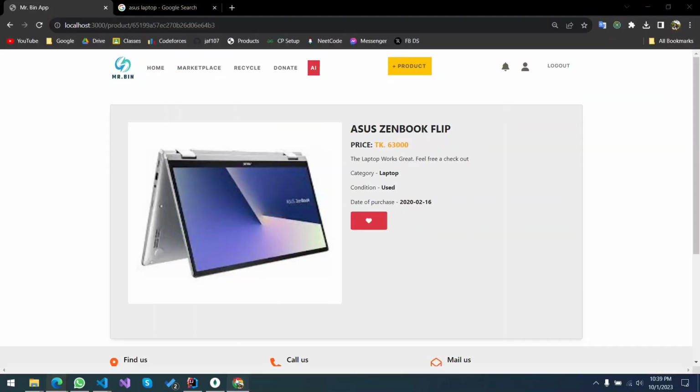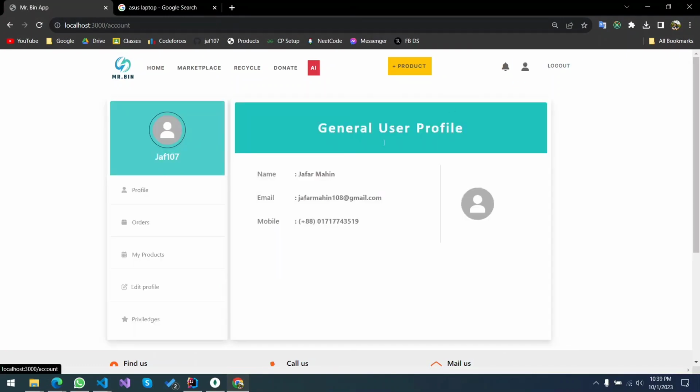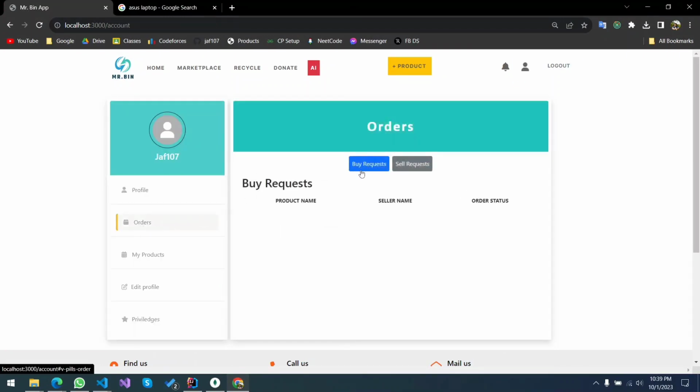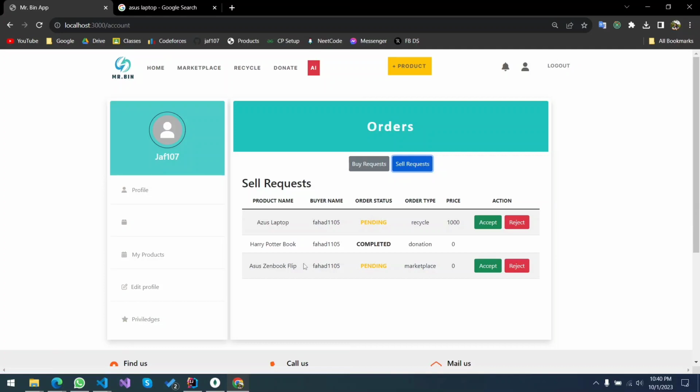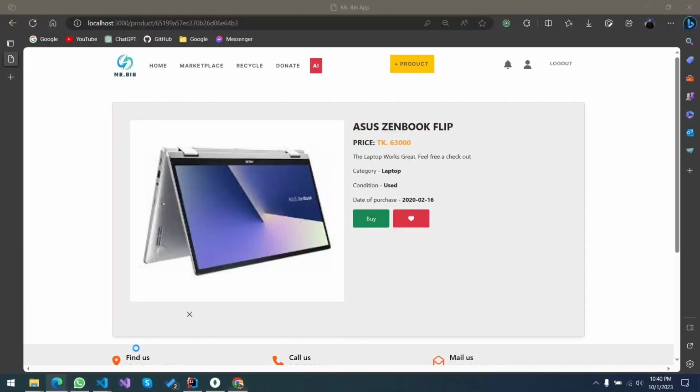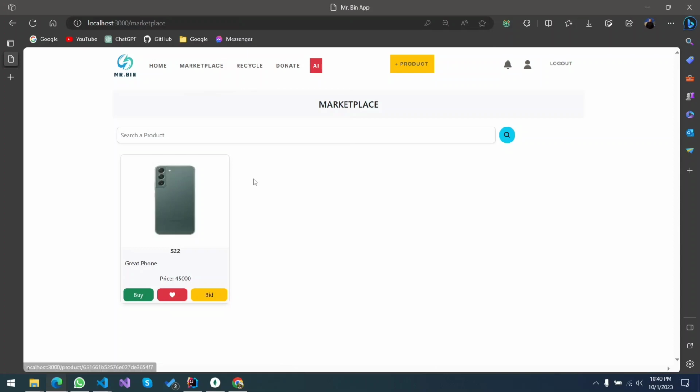If we send a buy request to it, Jaffer can see it in the order section, under send request, and you get the buy request from the marketplace from Jaffer. If she accepts it, then the product will be removed from here as well. Now, if we go back to Fahad, I don't think we're going to see it over here.